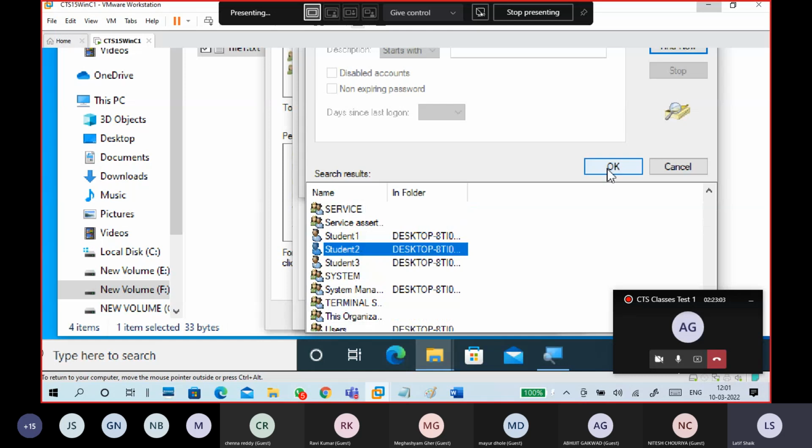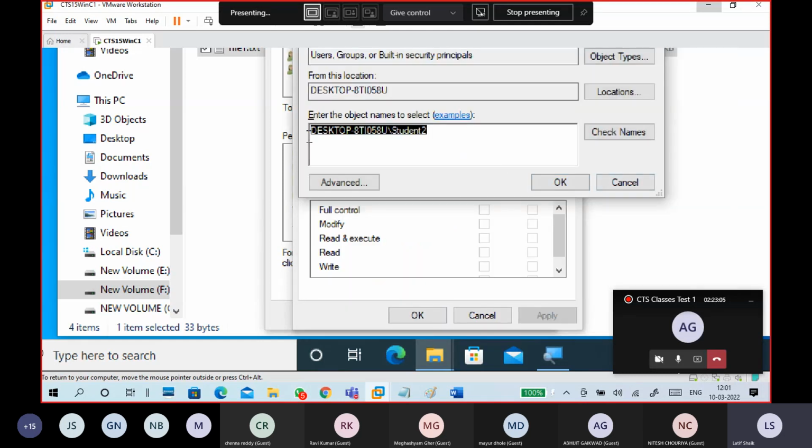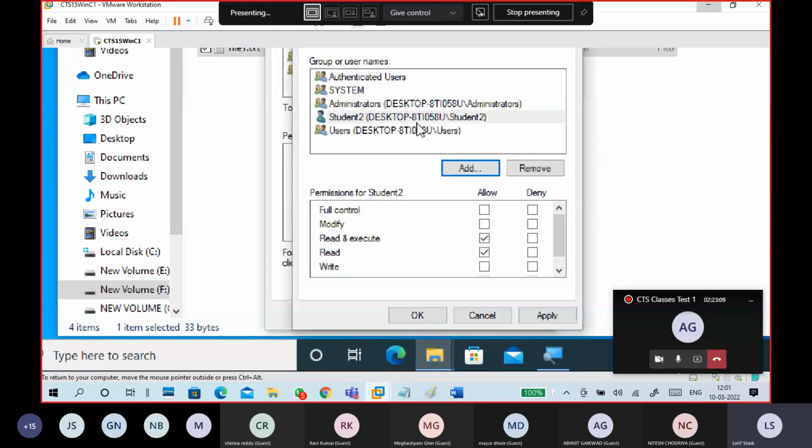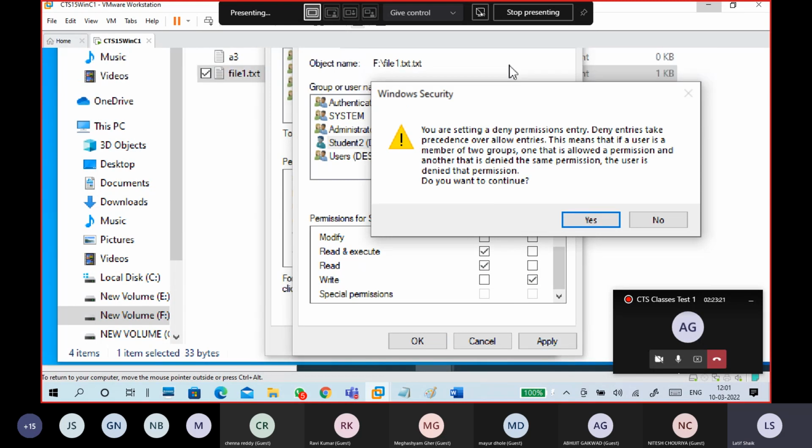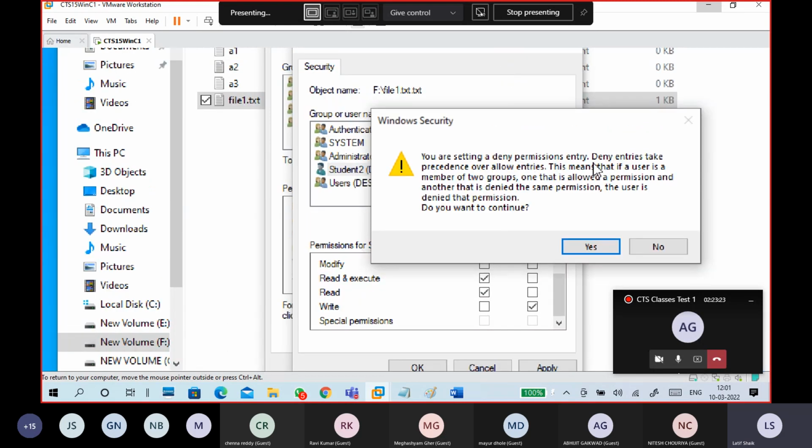Student 2. Click OK. Also, you will get it. So either way, you can use it. Click OK. Click on the student 2. Read allow, write deny. Read allow, write deny. Apply. So it is asking, you are setting a deny permission entry.